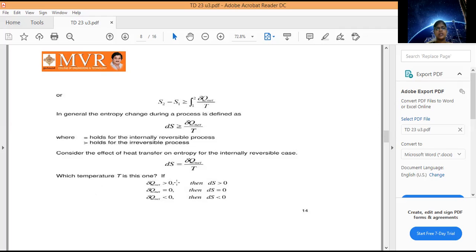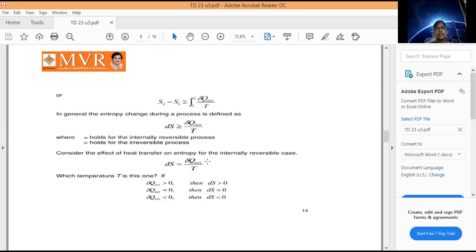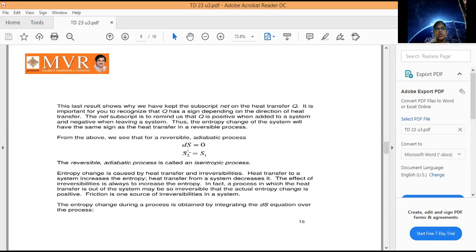For a given temperature, if del q net is greater than 0, dS is greater than 0. If it is equal to 0, dS is equal to 0. If it is less than 0, dS is less than 0. In an adiabatic process, there is no heat transfer to or from the system, so del q net is equal to 0. So dS is equal to 0, and S2 is equal to S1. So the reversible adiabatic process is called an isentropic process. This is a very important point to remember.